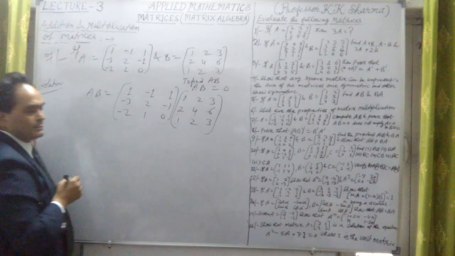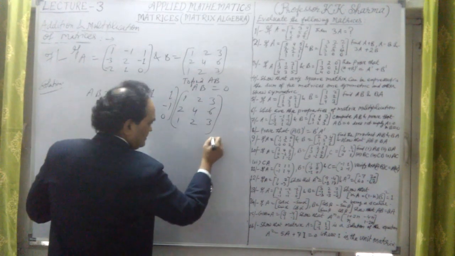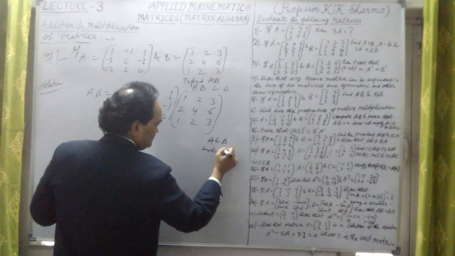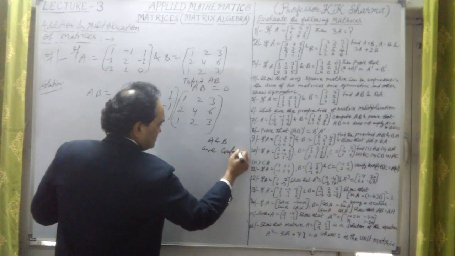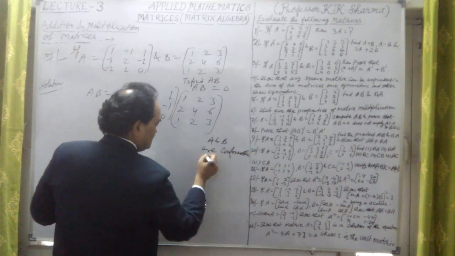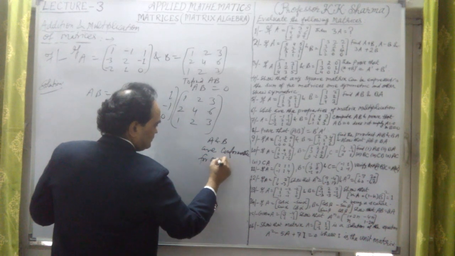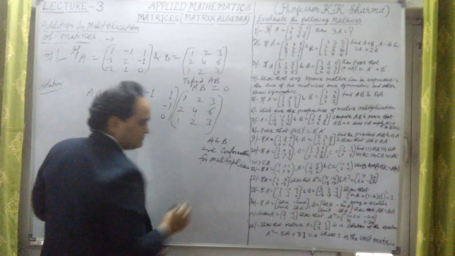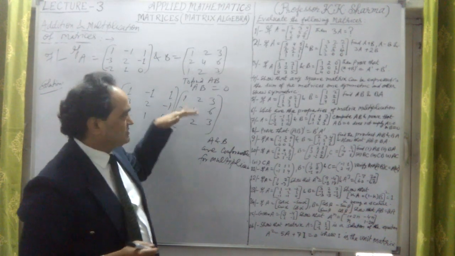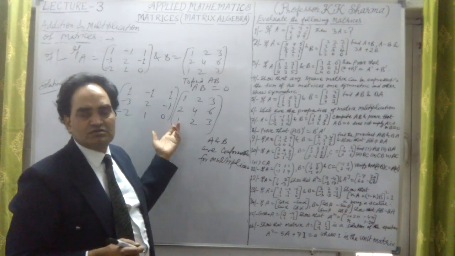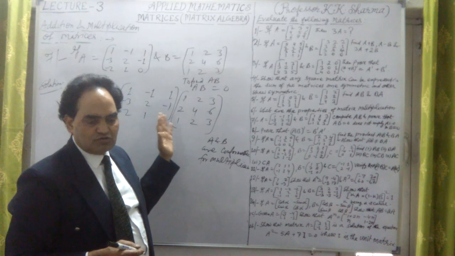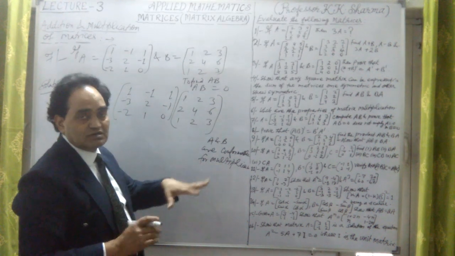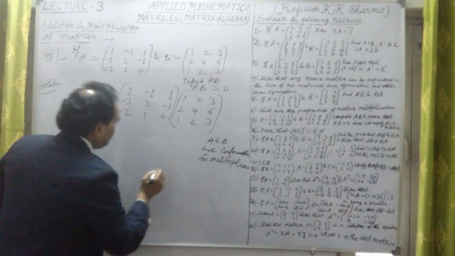Now let me multiply them. Here A and B are conformable for multiplication. Why conformable? Because both are square matrices of the same order, 3 by 3. Undoubtedly the number of columns of A is equal to the number of rows of B, so A and B are conformable for multiplication. Now let me multiply them.